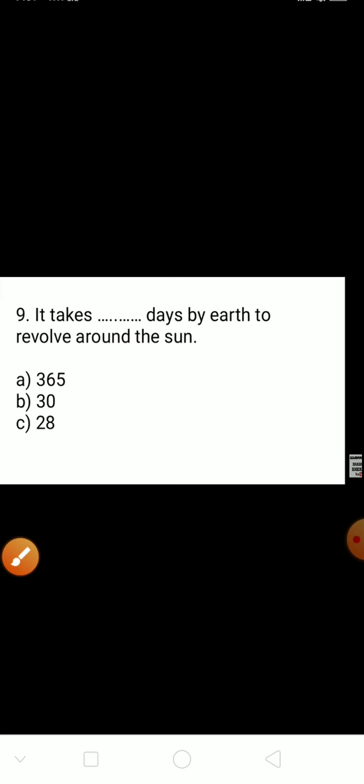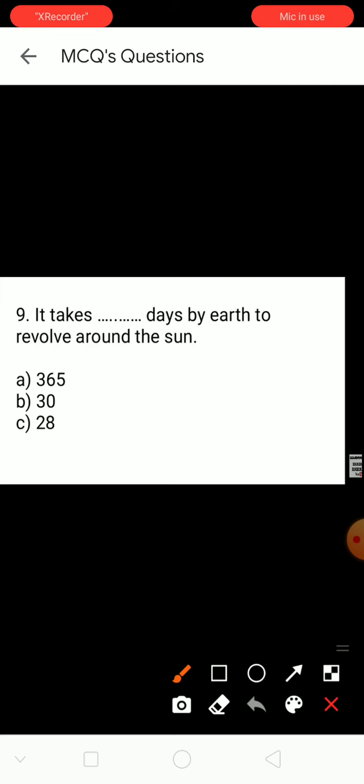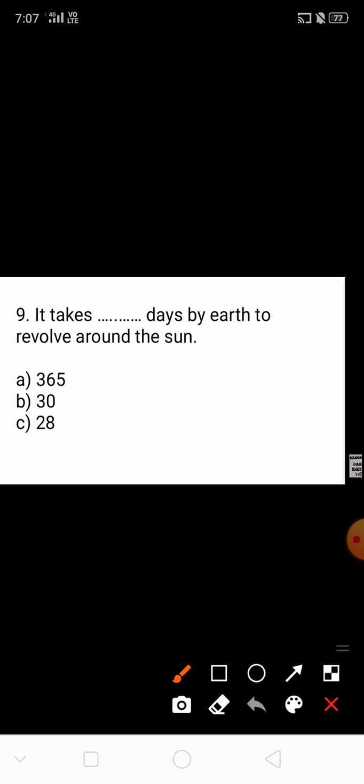Question number 9. It takes dash days for the Earth to revolve around the sun. So how many days does the Earth take to revolve around the sun? Option A, 365. Option B, 30. Option C, 28. So the right answer is 365 days for the Earth to revolve around the sun.